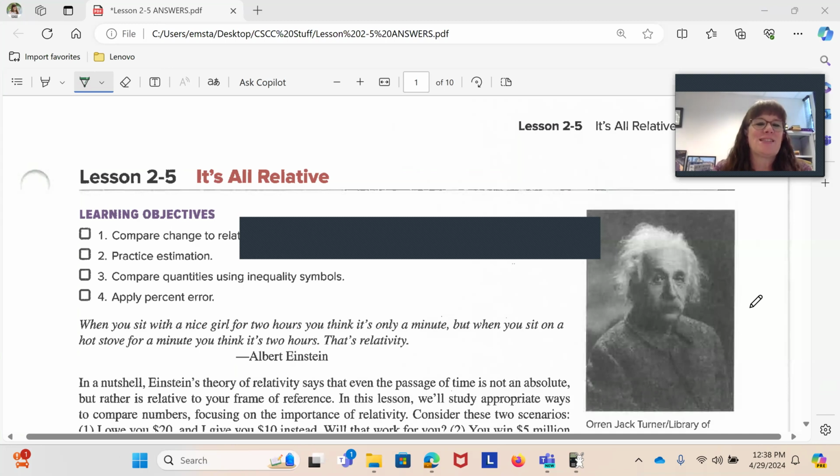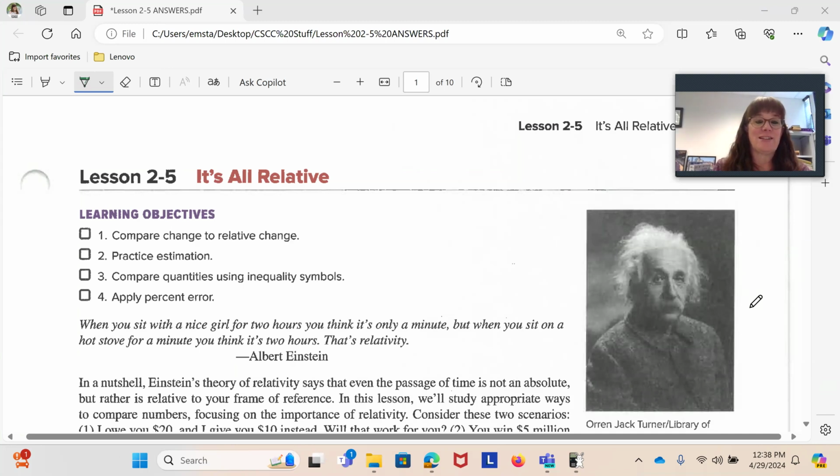Hello and welcome to lesson 2-5. It's titled It's All Relative. This can be found on page 213 of your textbook. And we are going to be learning today about interpreting relative change or percent of error.